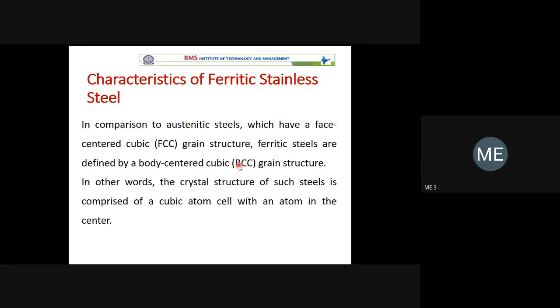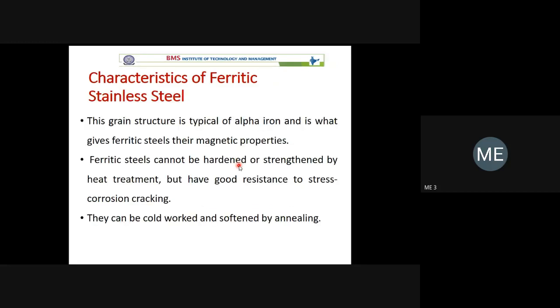You have to remember: austenite, FCC; ferritic, BCC structure. That's why we studied crystal structure, just to try to understand properties and applications. After studying the complete second module, we will understand each and every term in detail. This is only the application part.